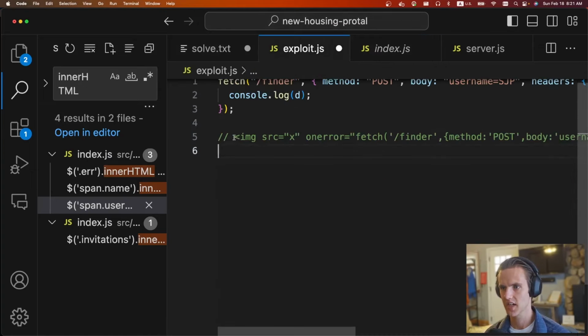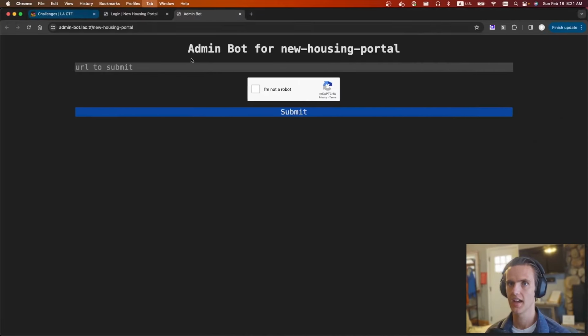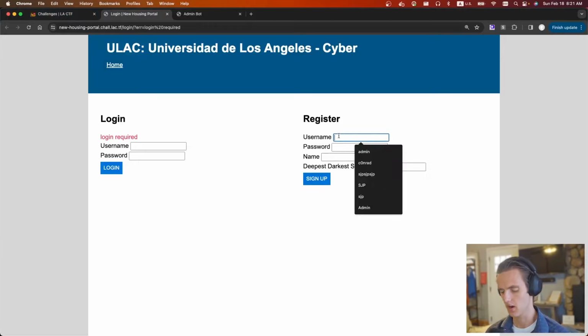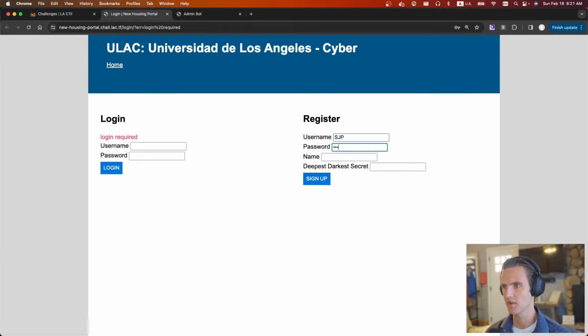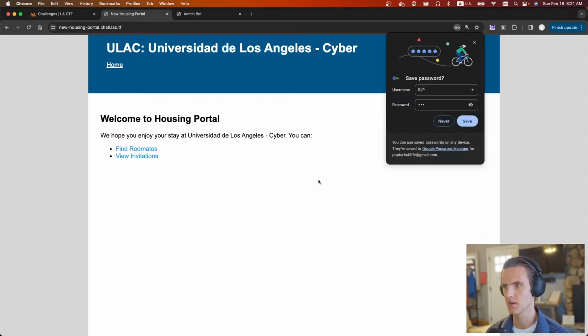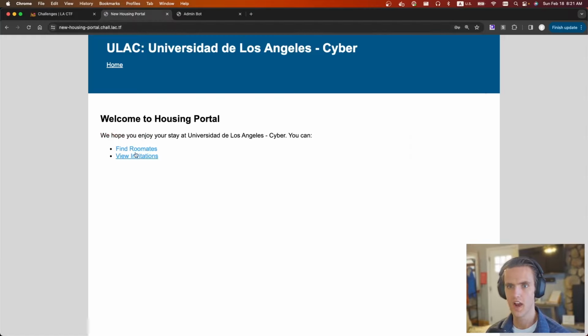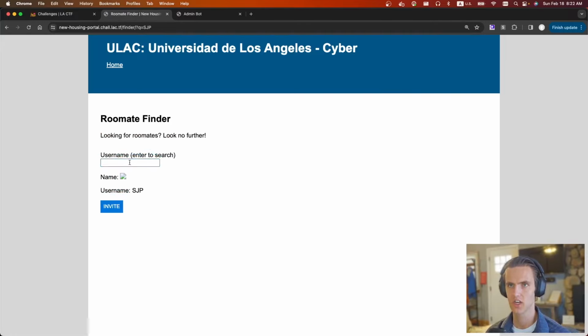So let's just take our payload and create an account. We're going to say our username is SJP, our name, and our deepest darkest secret is just hi. We're going to register. Cool. Now we can go to find roommates. We need to find an XSS injection. Let's search for SJP. When we search for SJP, we can see here's a URL, and we can see this name isn't loading. This is our payload.